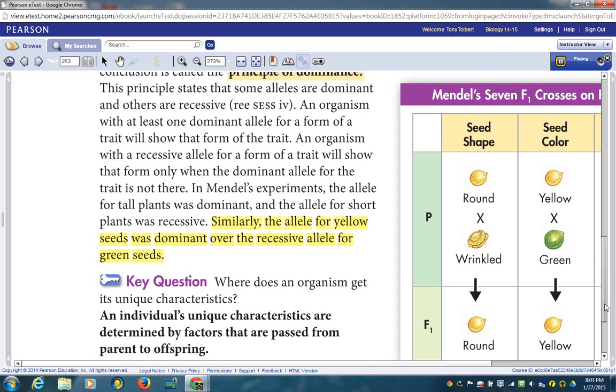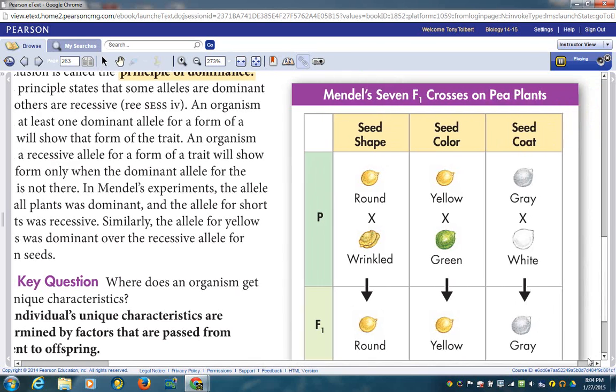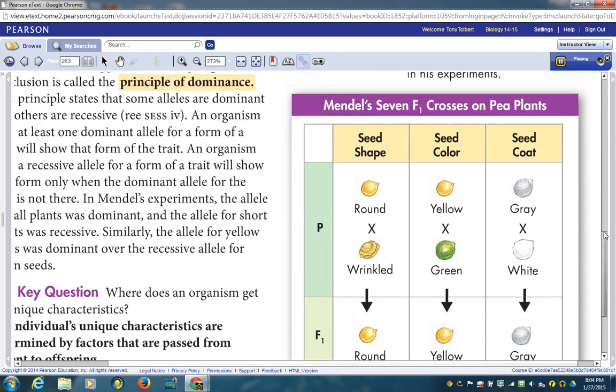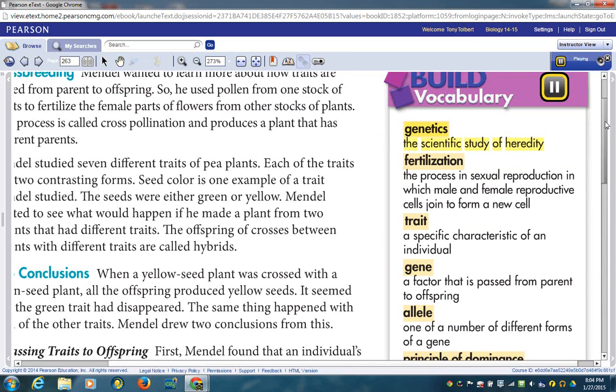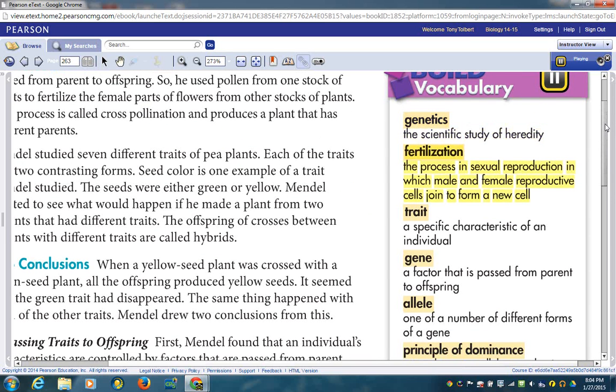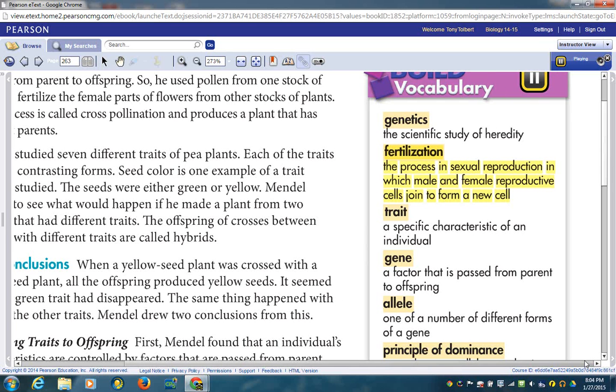Key question: where does an organism get its unique characteristics? An individual's unique characteristics are determined by factors that are passed from parent to offspring. Build vocabulary. Genetics, the scientific study of heredity. Fertilization, the process in sexual reproduction in which male and female reproductive cells join to form a new cell.